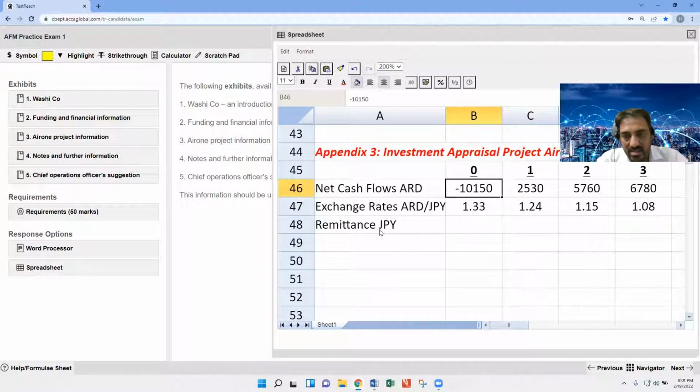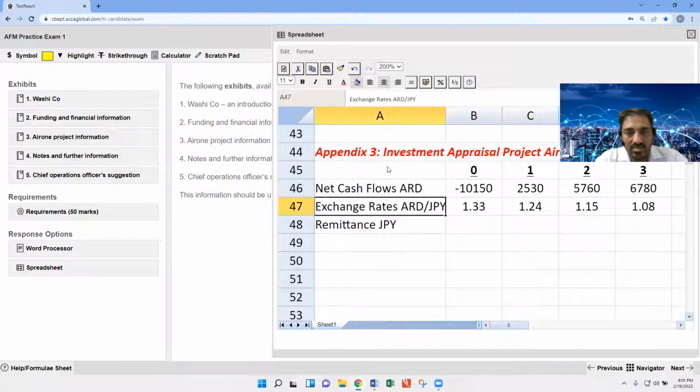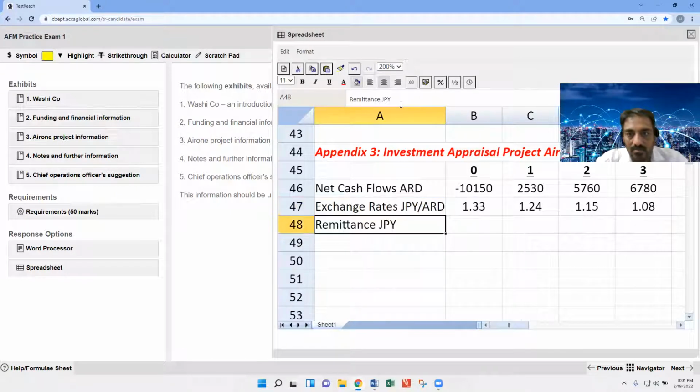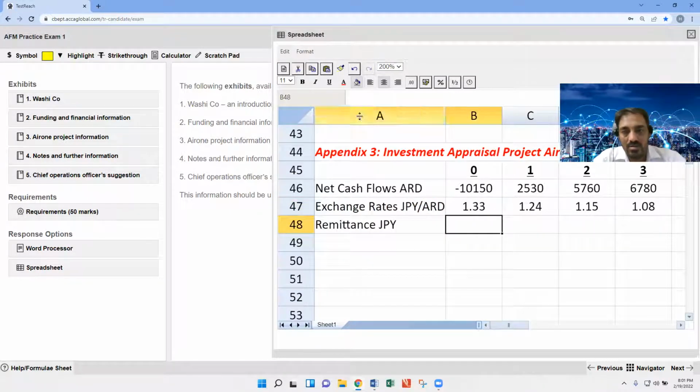ARD, and the rate is JPY over ARD. That should be multiply, equal to this one multiplied by this one.